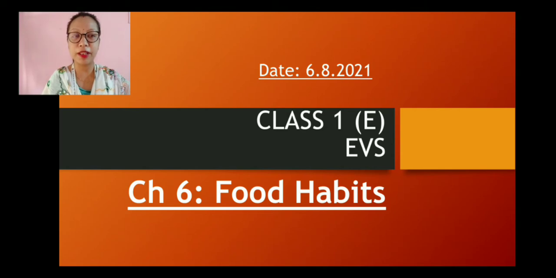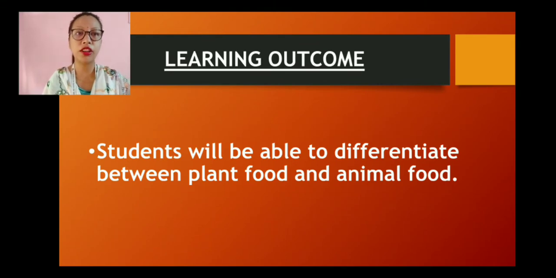We have discussed the plant food, the food that we get from the plants, and the food that we get from the animals. So today we are going to do a quick recap of the plant and animal food. The learning outcome of today's class is students will be able to differentiate between plant food and animal food. After learning the differences, you will be able to know that this food stuff comes from the plants and this particular food stuff comes from animals.